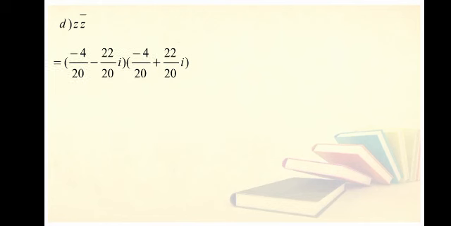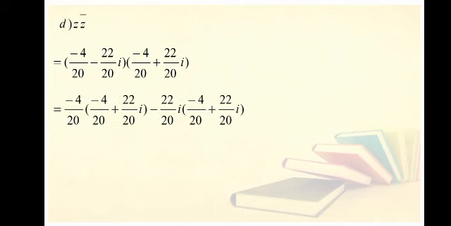D part of this question is z into z naught. Now multiply the terms. Minus 4 over 20 minus 22 over 20 iota is the value of z, and minus 4 over 20 plus 22 over 20 iota is the value of z naught. Multiplying the terms, minus 4 over 20 into minus 4 over 20, plus 22 iota, minus 22 over 20 iota into minus 4 over 20 plus 22 over 20 iota.